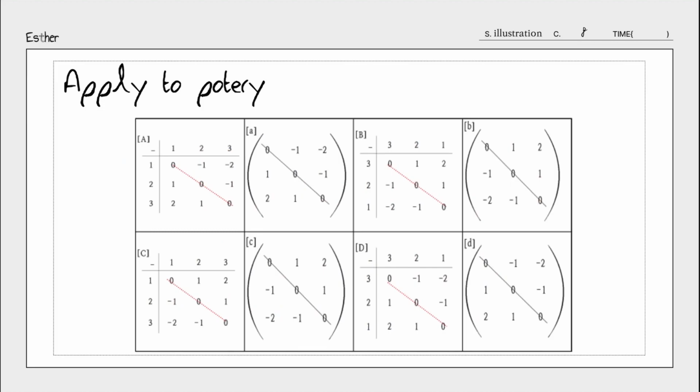The transposition matrix appeared only in the case of subtraction, where the elements across the diagonal axis 0, 0, 0 in symmetry had opposite signs, such as 1, minus 1, 2, minus 2, and 1, minus 1 respectively, as in the case of A.